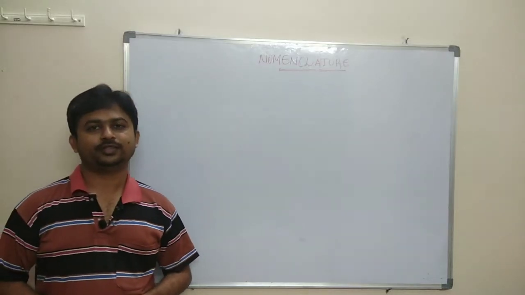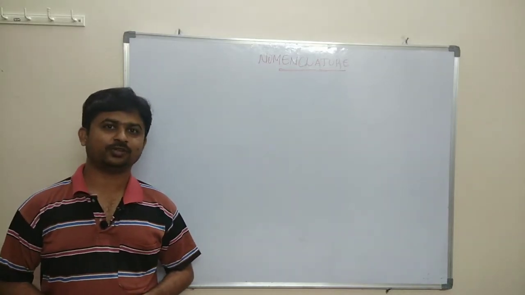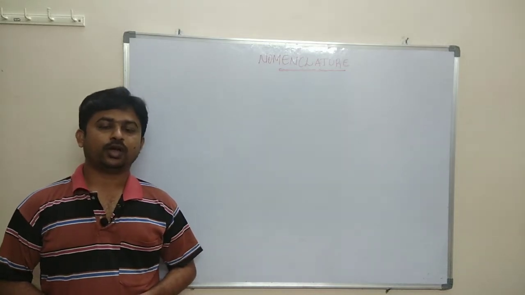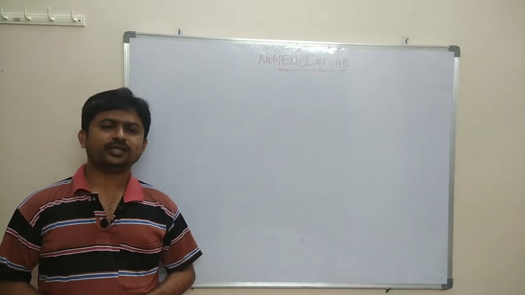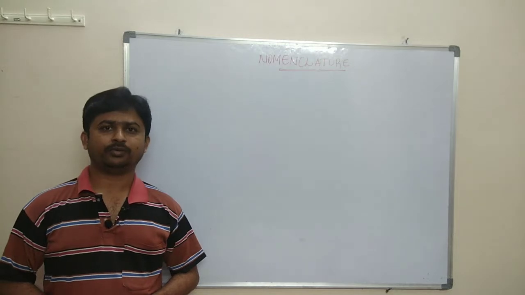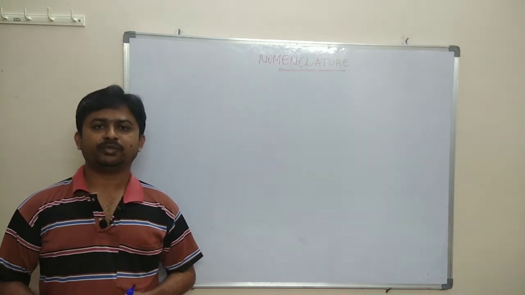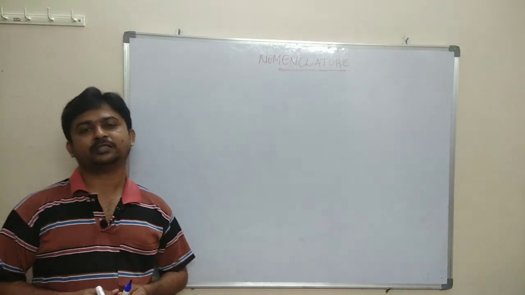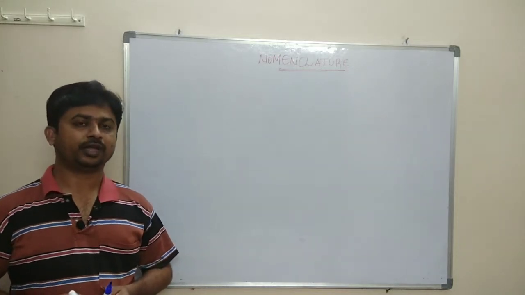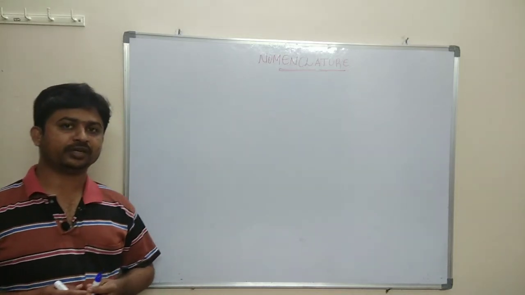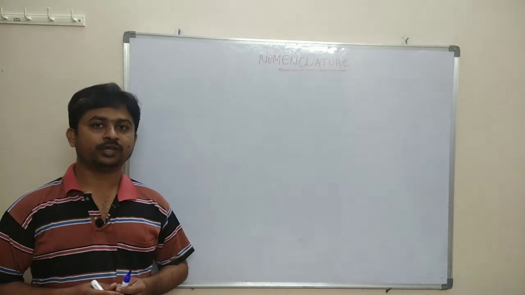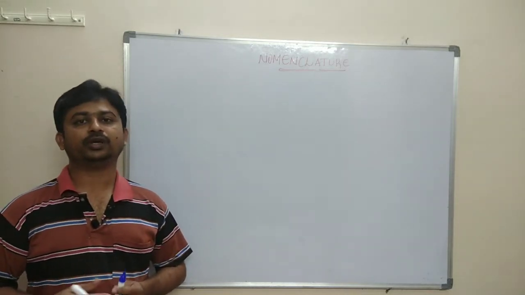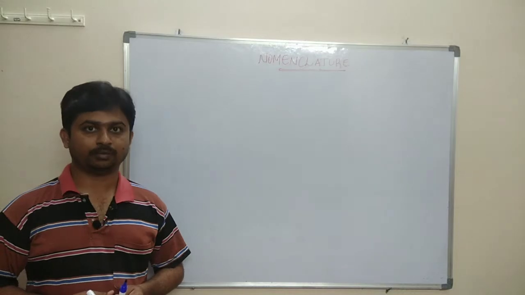Hi everyone. In this video, we are going to discuss the nomenclature of organic compounds. Nomenclature is nothing but assigning of names to the organic compounds. We have many organic compounds, so nomenclature is an important aspect in the study of organic chemistry. In this topic, we will discuss the various types of nomenclature systems we have, and how to give names to the organic compounds.